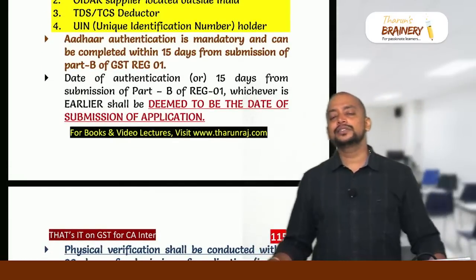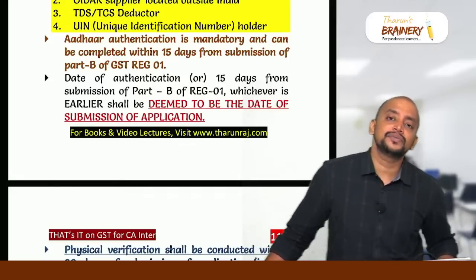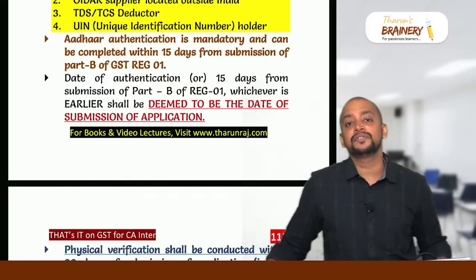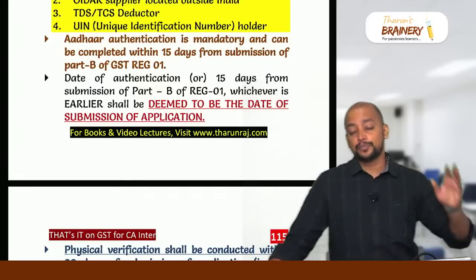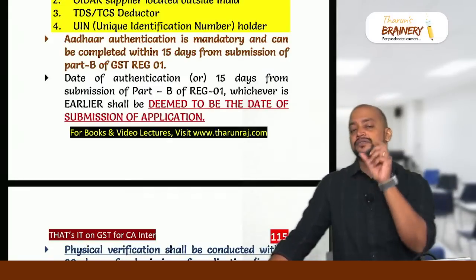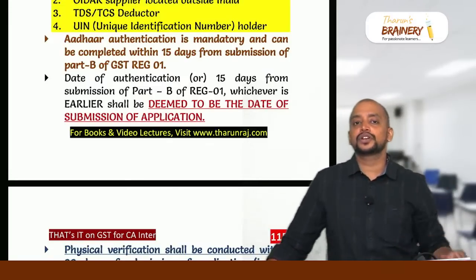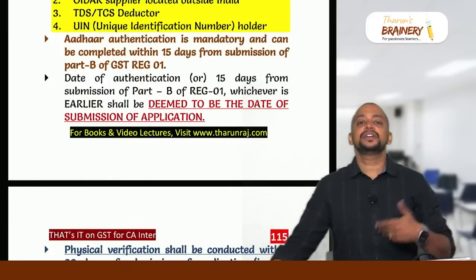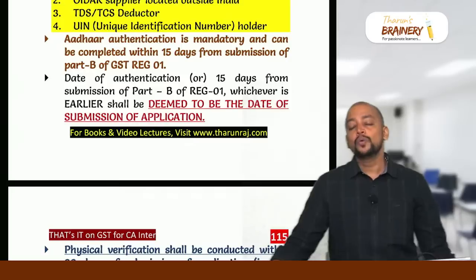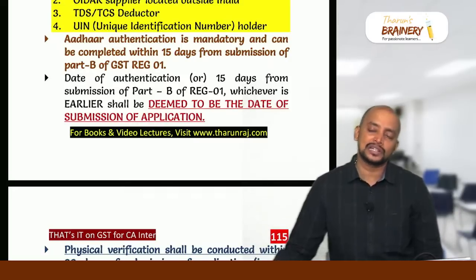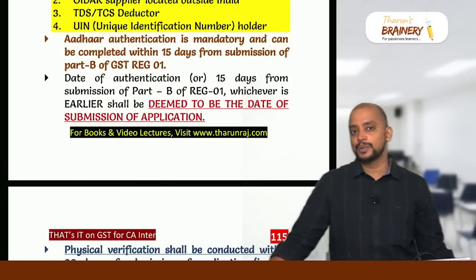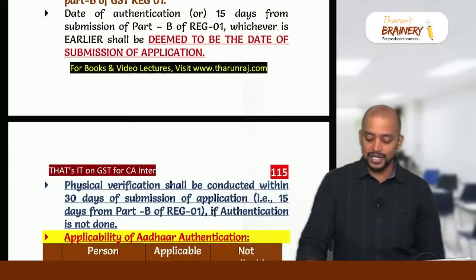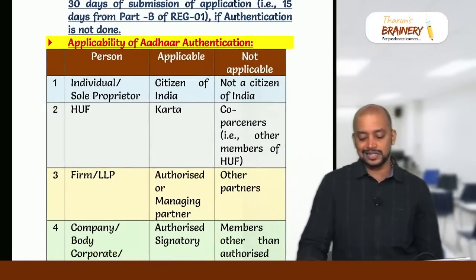Then Aadhaar authentication is required, and once we opt for Aadhaar authentication, it should be completed within 15 days from the date when we selected Aadhaar authentication. If you do not complete Aadhaar authentication within 15 days, it is deemed that on expiry of 15 days we have submitted the form without Aadhaar authentication. What will happen when the form is submitted without Aadhaar authentication? Physical verification will be carried out by the officer within 30 days from the date of application, and only then will they grant the registration certificate.